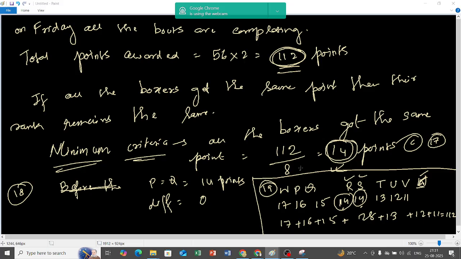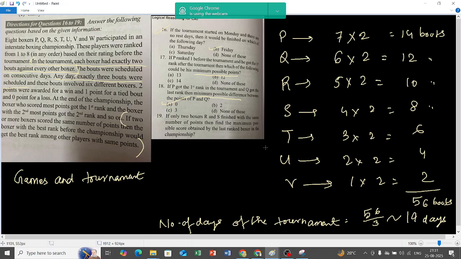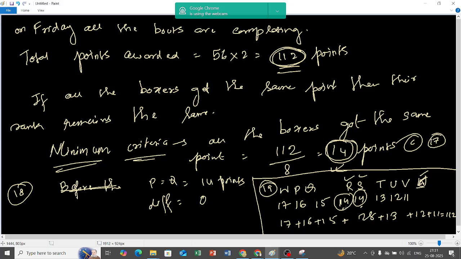Why a difference of 1? Because it is given maximum possible score. So if R and S are getting 14 and 14, I need to assign 15, 16, 17 and 13, 12 and 11. So the lowest possible score that the boxer can get is 11.